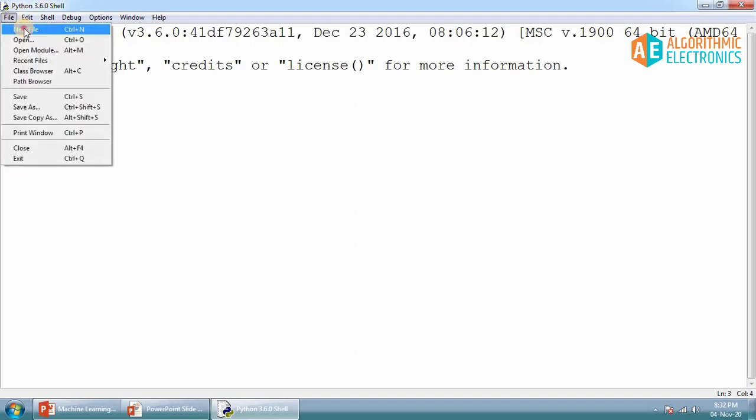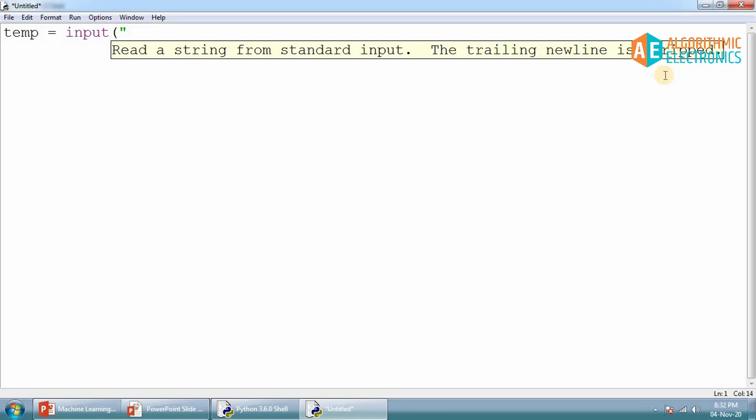So I'll open a new file, and here I'll take temperature as a variable, which will be a real-time temperature. As we know, the input function can be used to take the real-time temperature. In an actual case, there could be a temperature sensor from which we get the temperature. This time, as we are not interfacing any kind of sensor, I'll just use the input function and ask the user to enter the room temperature in order to simulate our code. So, please enter the room temperature.